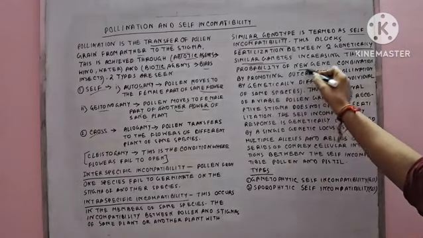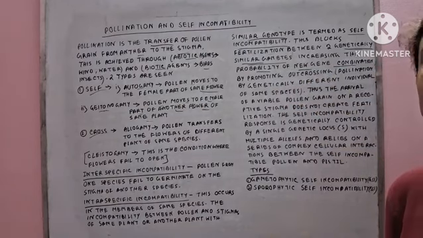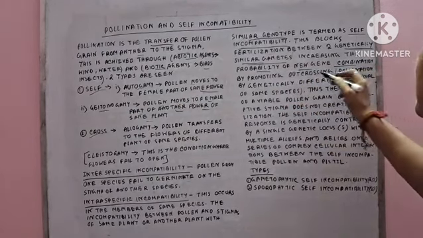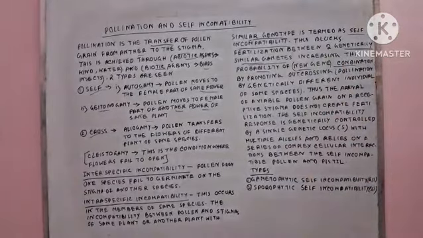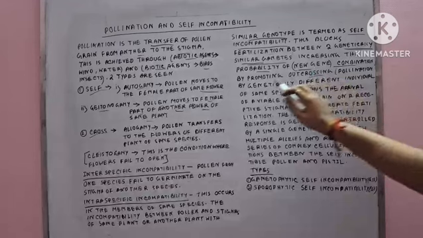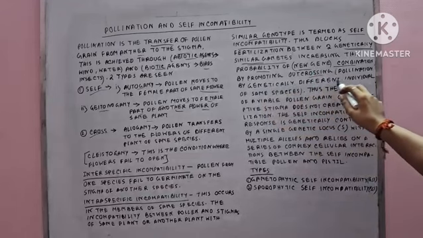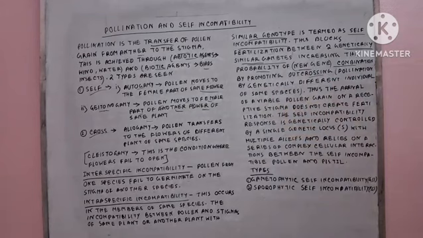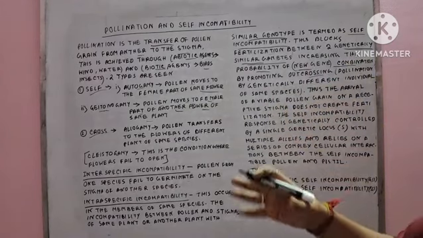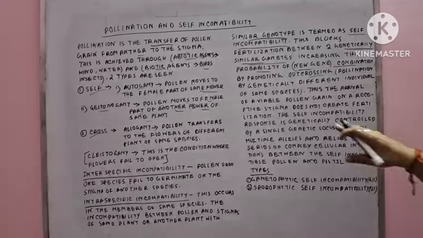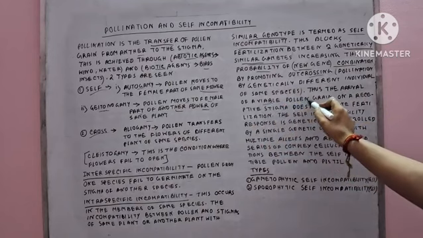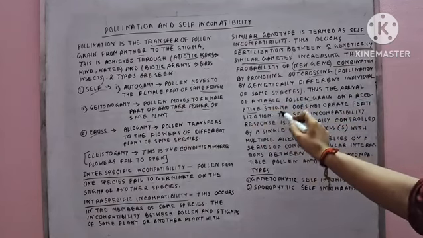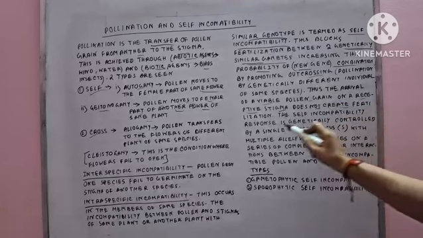increases the probability of new gene combination. Why does this occur? Because it increases the number of new gene combinations. Clear? By promoting outcrossing, that means pollination by a genetically different individual of the same species. Okay, here outcrossing means cross-pollination, and thus the arrival of viable pollen grain on a receptive stigma does not create fertilization.